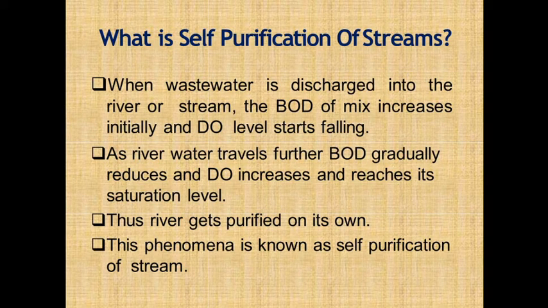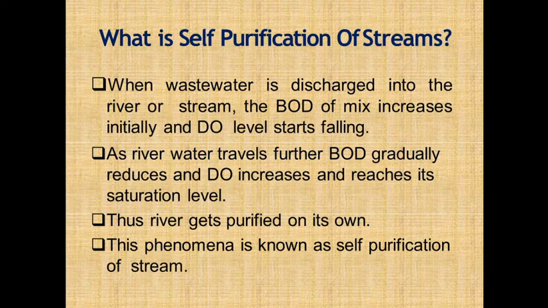After some time, the effluent automatically gets purified in the river or stream, and that process is called the self purification of natural water, or self purification of stream.